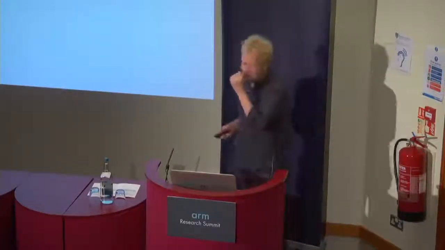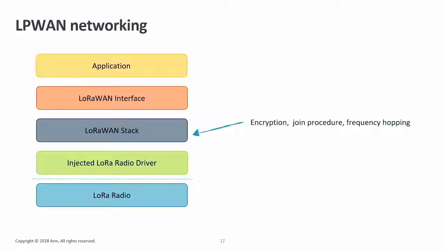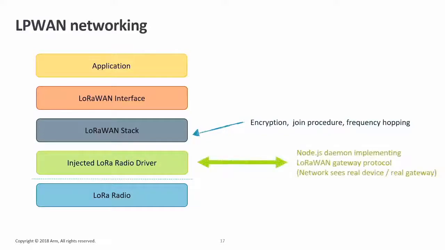The same thing can actually happen for LPWANs. LoRaWAN is a low-power, wide-area network. It's a non-IP network. But we do something similar in there, and let's say that our LoRaWAN stack, that's something we keep as is. So all the encryption, the join procedures, the moment that we do key exchange, that's something that we keep. But the moment that we write to the radio driver and say, okay, at this frequency, send out these bytes, that's the moment that we intercept it, and then we send that directly to a network.